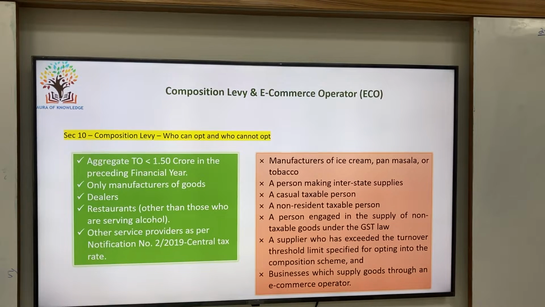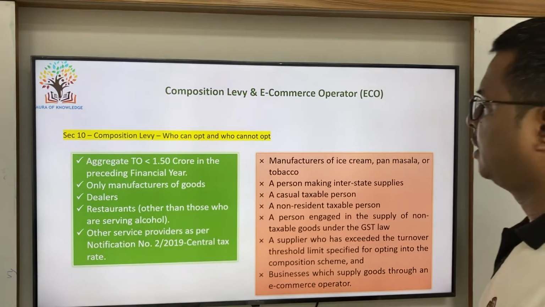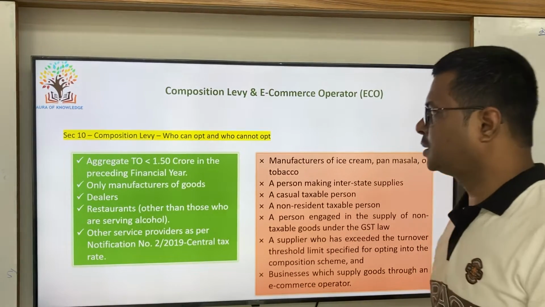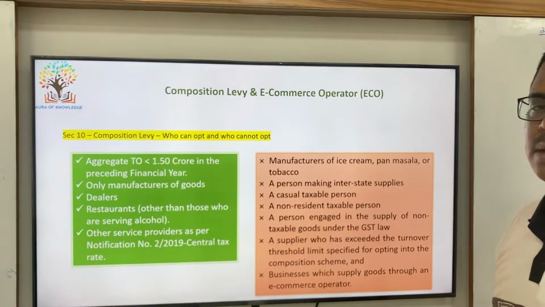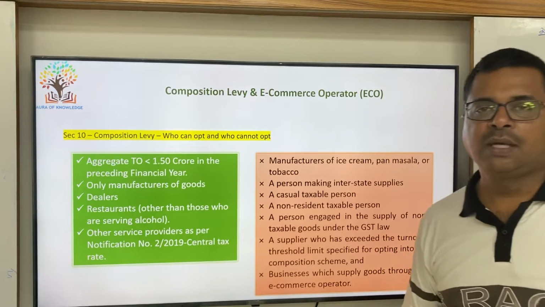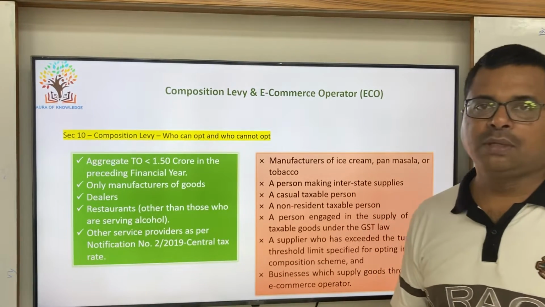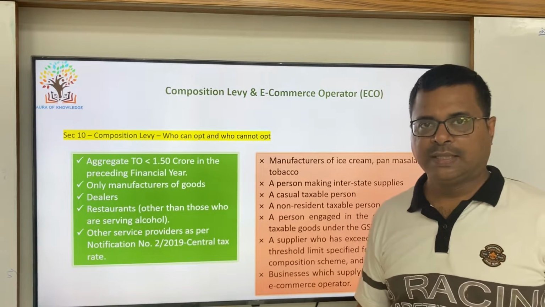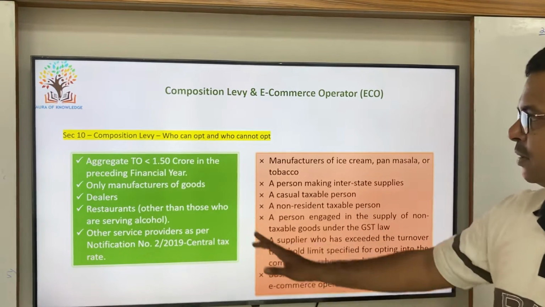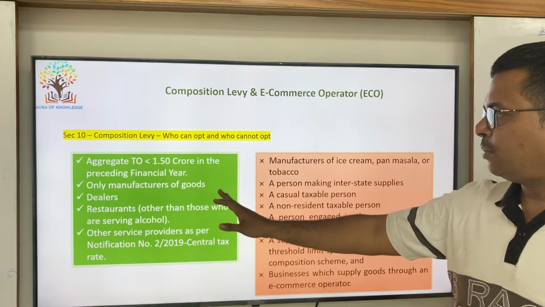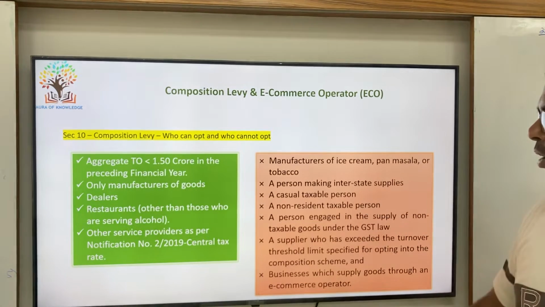Let us understand what is composition levy and how it is dealt with respect to e-commerce operator. Section 10 of CGST Act defines composition levy and what are the criteria applicable to opt for this particular scheme. Here I have mentioned who can opt for this scheme and who cannot opt for the scheme